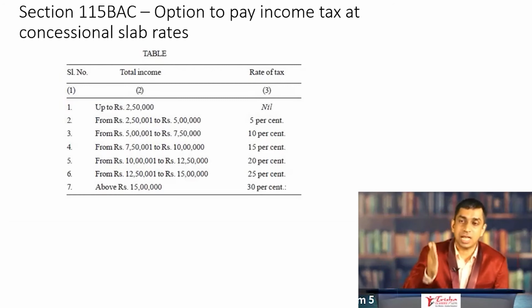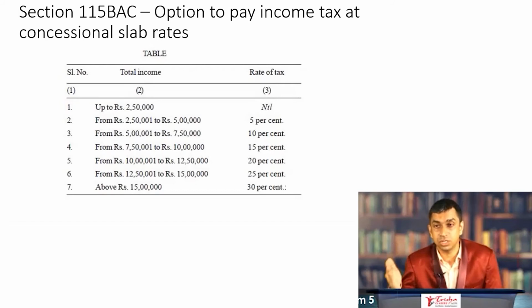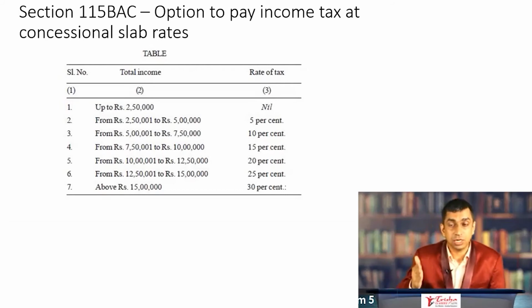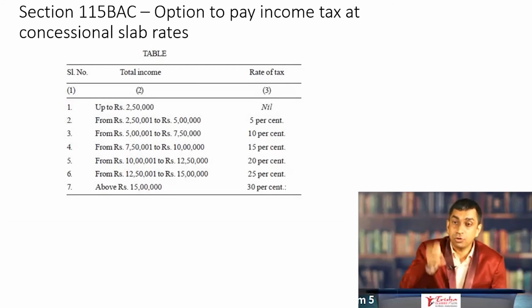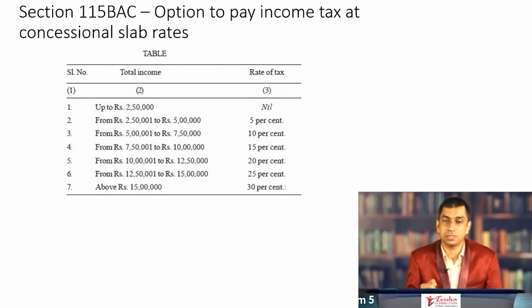So what is the tax that you have to pay at 10 lakh? The tax that you have to pay at 10 lakh is 2 lakh 50,000 into the cumulative 5 plus 10 plus 15, or 30%. So 2 lakh 50,000 into 30% is what you have to pay. What is the tax that you have to pay at 12 lakh 50,000? Once again, 2 lakh 50,000 into the cumulative rate there, 5 plus 10 plus 15 plus 20, 50%, 2 lakh 50,000 into 50%. Now, what is the tax that you have to pay at 16 lakh?